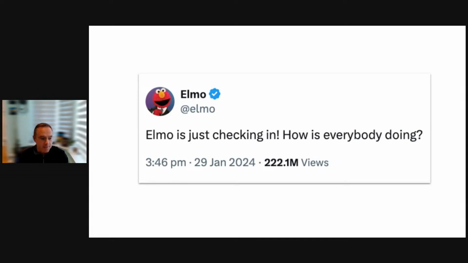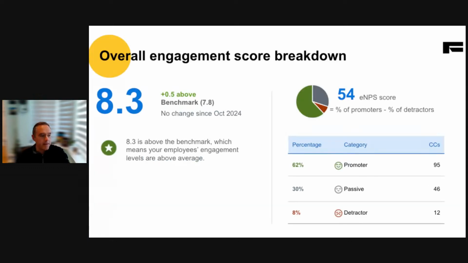And so I wanted to take some time just to give you the highlight reel. Okay, so overall, these scores are out of 10. Sorry, my phone keeps on pinging. Turn that off. Overall, out of 10, we're actually doing really well. Engagement in the org is really high when we compare it to benchmark. And benchmark here is other tech companies, not just Web3, but all tech companies. You can see we've got a score of 8.3, which is great, and we score about half a point above the benchmark.